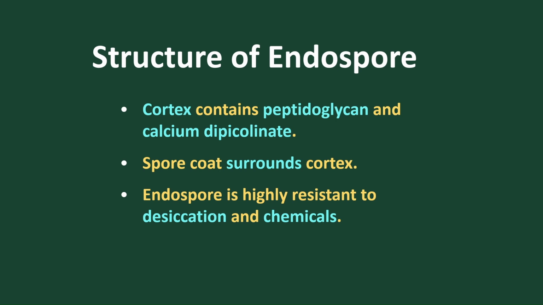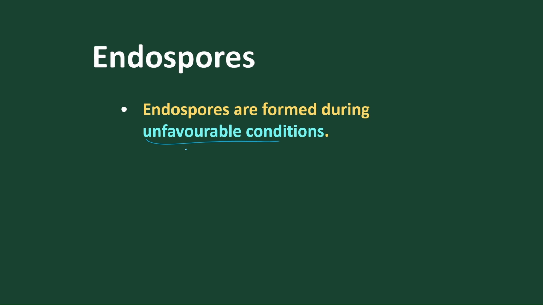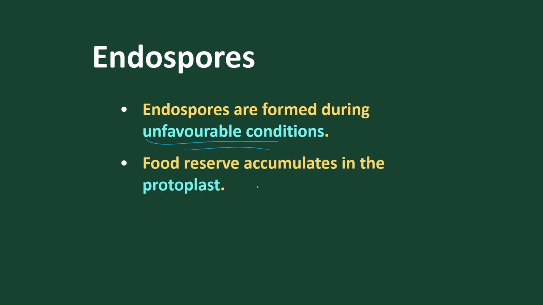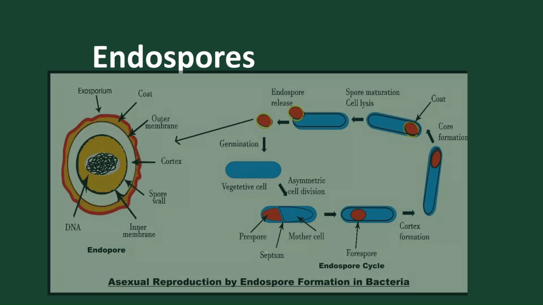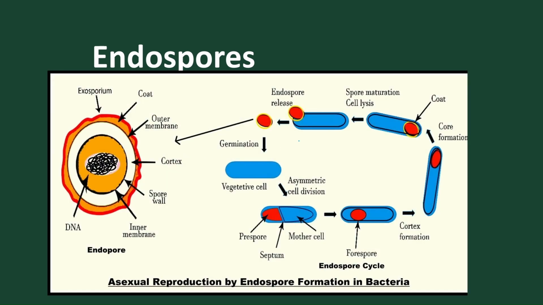Then the endospore is highly resistant to desiccation, to chemicals, to unfavorable conditions, in that it accumulates the protoplast at the center. The protoplast separates from the rest of the cell, which means the protoplast comes and lies at the center. Here we don't find any protoplast present, and after that we find the formation of the endospore. For example, suppose the vegetative cell is present, so endospore formation starts either from the terminal or from the center. So accumulation takes place from the center or from the terminal, and when the spore starts formation,